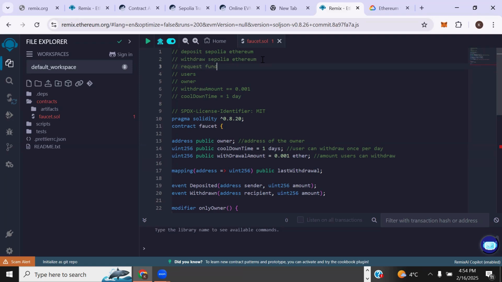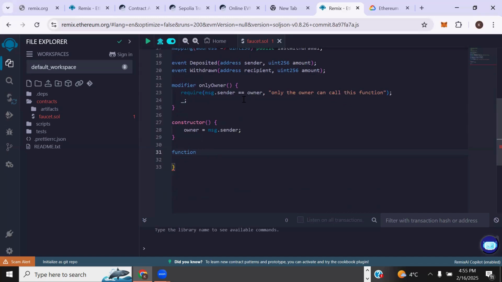So basically, our faucet does three things. It allows users to request funds, just that they can only request funds once a day. That's why we have this cooldown time. And the amount they can withdraw is 0.001 Ethereum or Sepolia Ether. These things will be included in our request fund function. So our faucet allows users to request funds, allows users to withdraw, and allows users to deposit. So let's just continue.